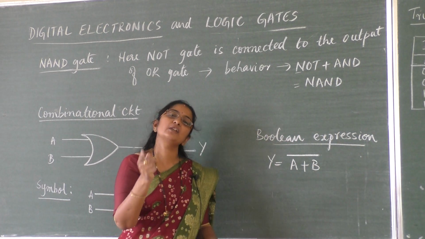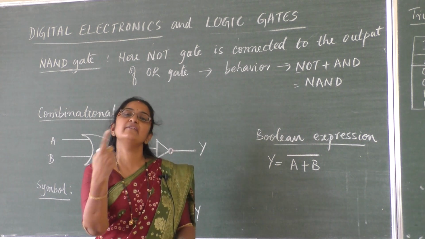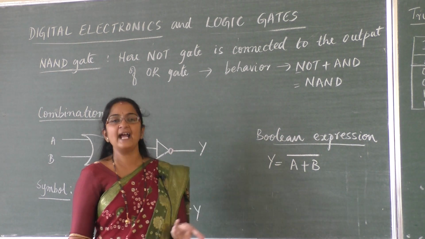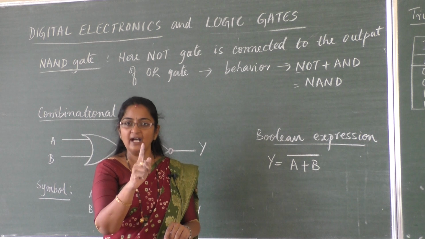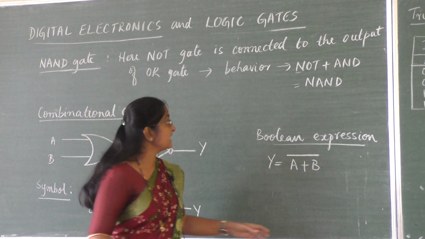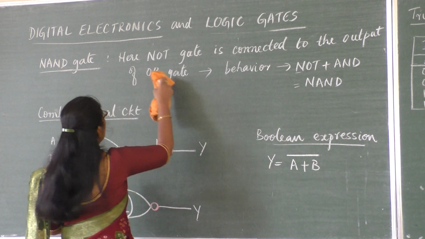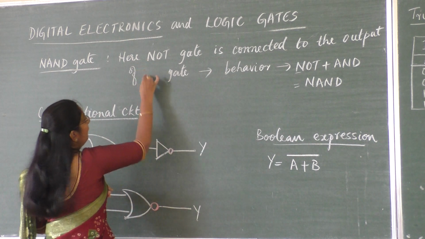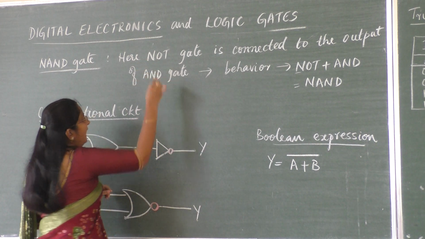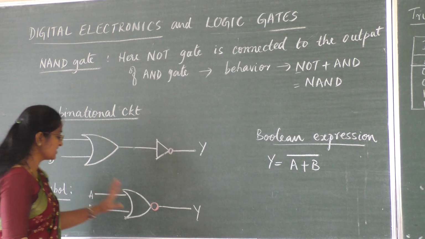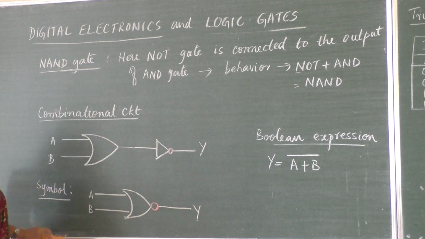See, in AND, only when both the inputs were high, 1, did we get output 1. Now NOT AND means when both the inputs are 1, we get output 0. So here the NOT gate is connected to the output of the AND gate.